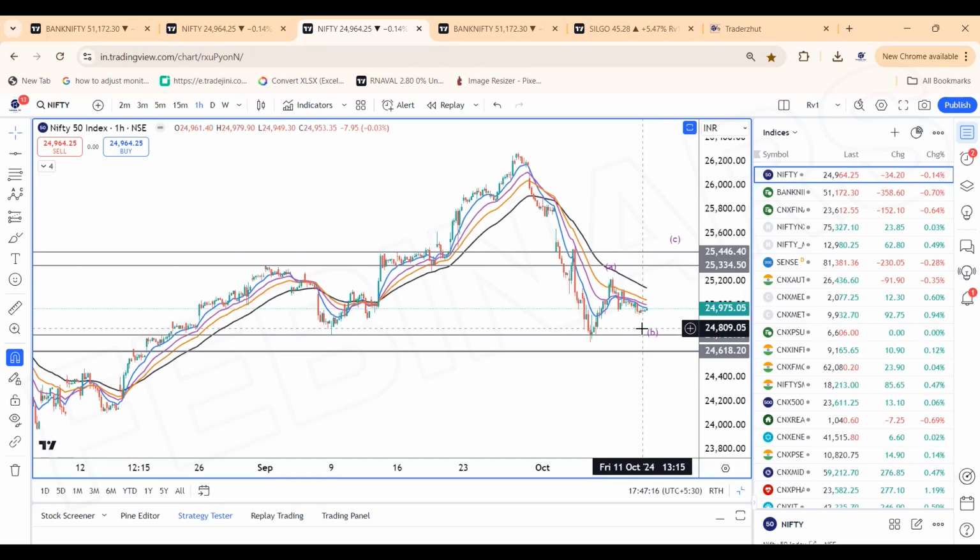If it is a wave 3, then the extension would start towards 25,650 and higher levels. So that is the main motto behind the trade setup. As of now, those are the levels which need to be watched.